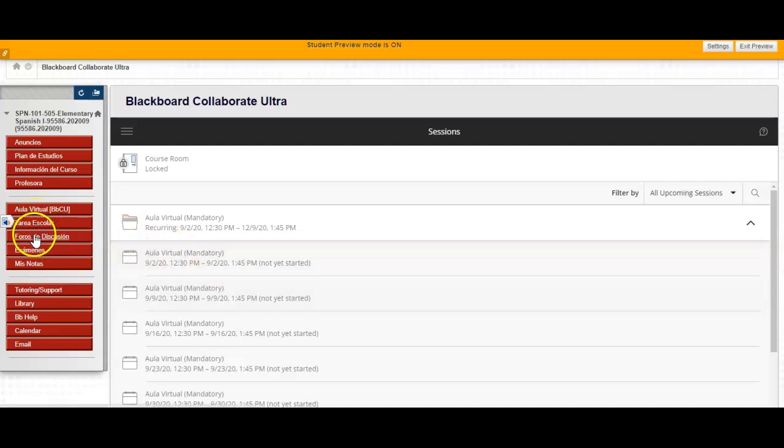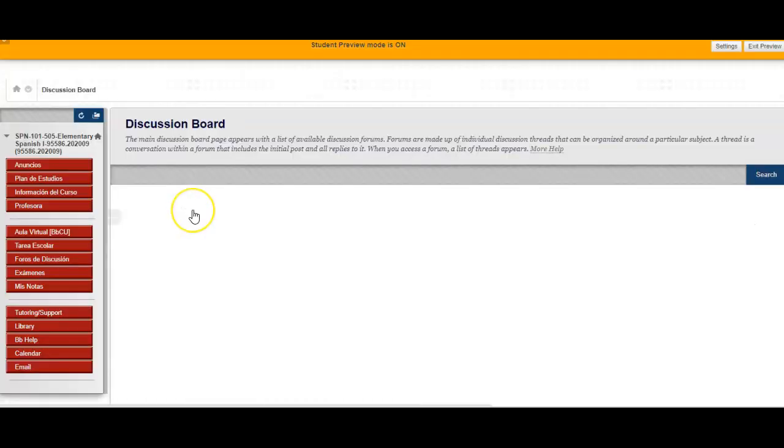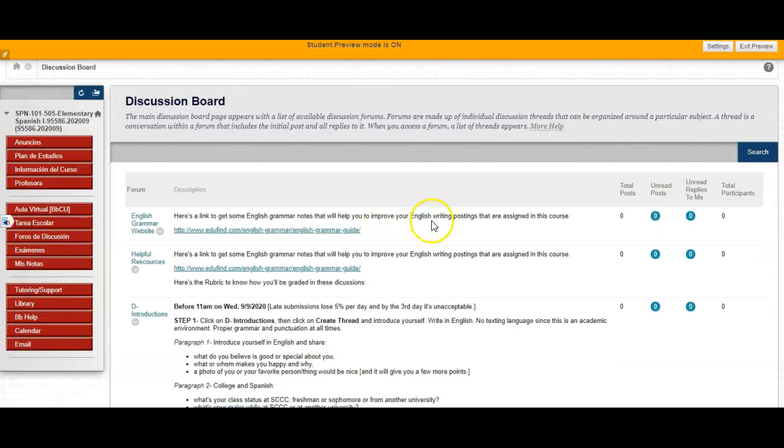Let's go back to the photos of the discussion boards. All right. This is where you'll be able to do the discussions. Now, I put here some grammar information of your English because, of course, all of the discussions are in English. All right. And then also the rubric of how I'm going to grade you. I think it's the same thing. I'll have to check for a second.